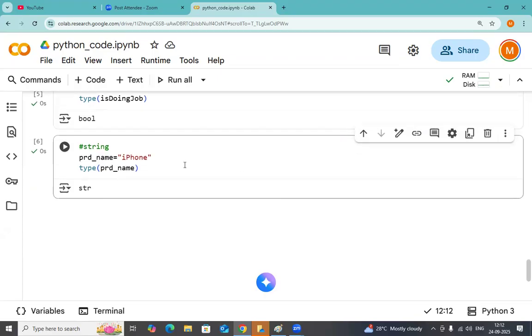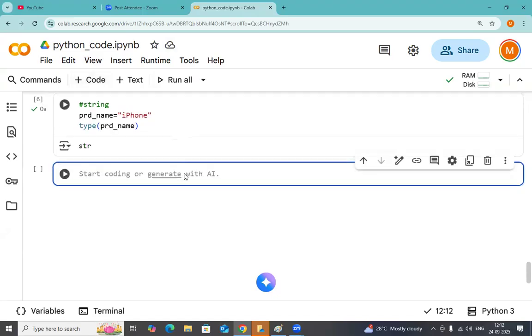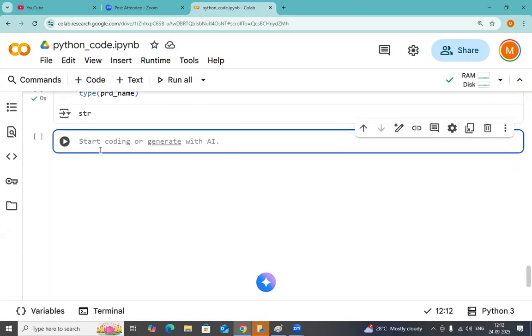What is the PRD name type then? String, str. Finally, I want to go for the collections, ordered collections or unordered collections, whatever it may be. Now let me go to the list object.